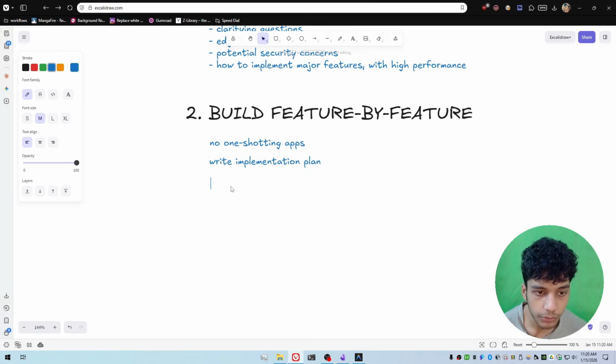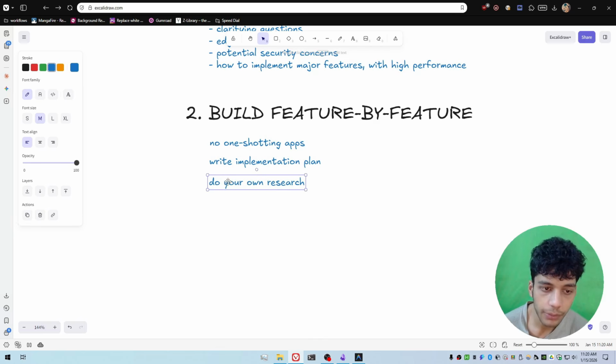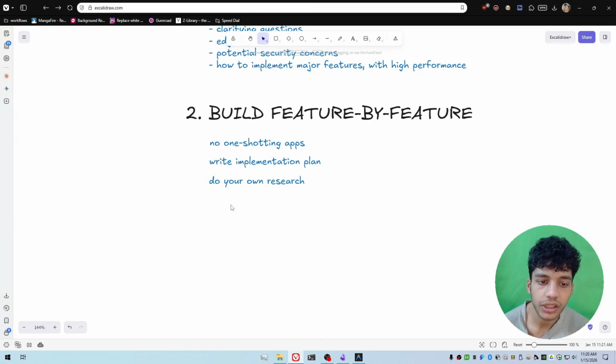And there are plenty of cases where you need to do your own research, so make sure you do that. A couple examples. When I ask an AI to build a very complicated multi-step feature, I'm going to first discuss that feature with the AI and have it recommend the best options to me for implementing that feature. It's going to give me a bunch of different options, and I'm going to review each and every one of them and decide myself which one is best for my application, right? Which approach is best for my application.